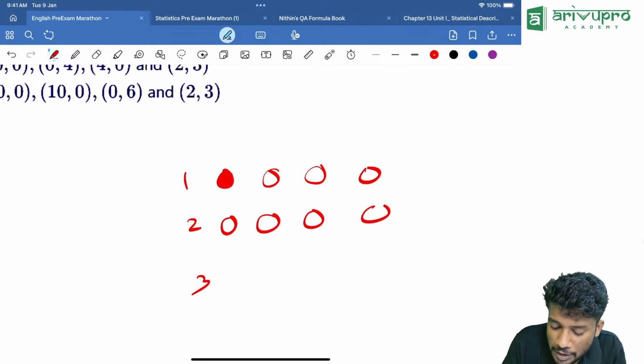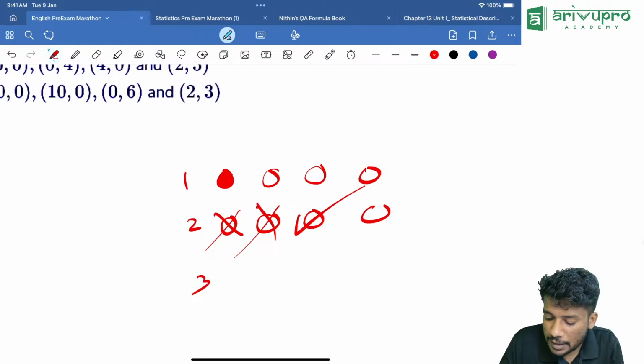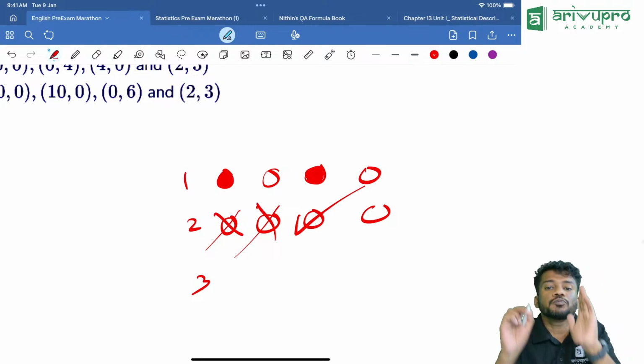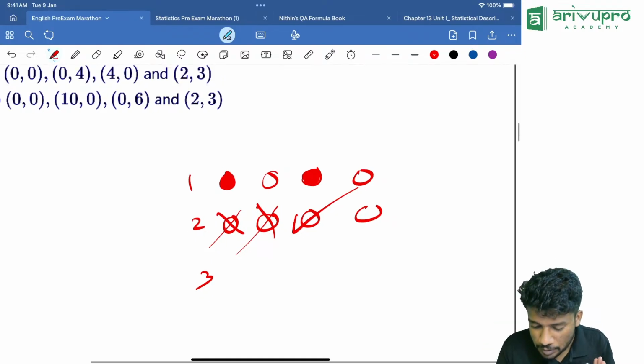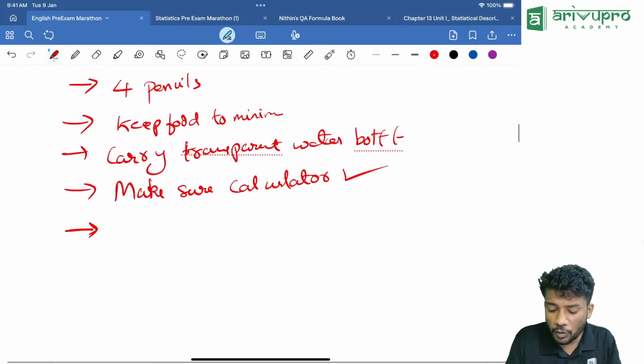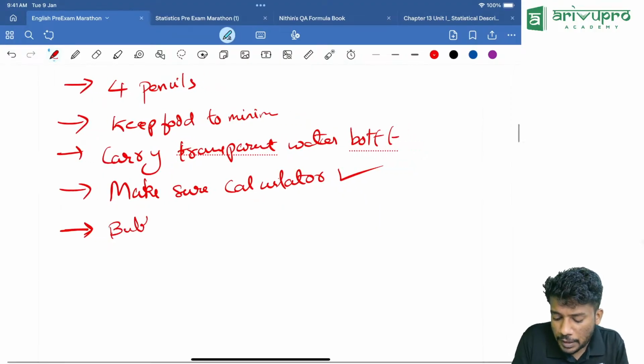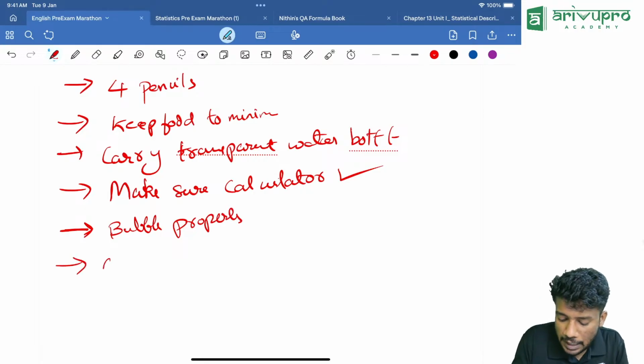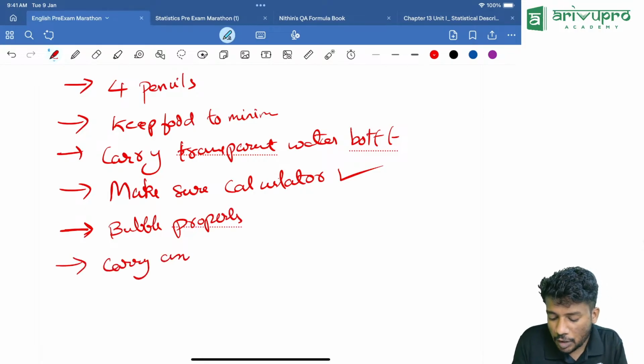While marking, make sure that you don't mark like this. Always mark by bubbling it. Yes, bubble it. That is the easiest method. Then the next one you should follow is bubble properly. Carry an analog watch.